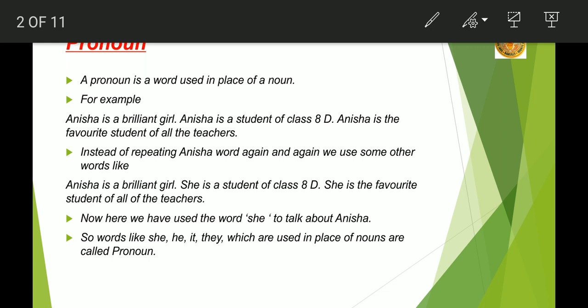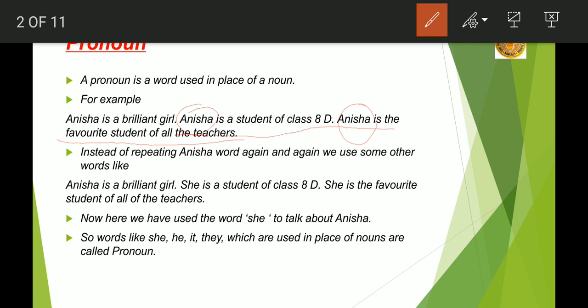Anisha is a brilliant girl. Anisha is a student of class 8th D. Anisha is the favorite student of all the teachers. So here I have used a word Anisha two times. So instead of using this word Anisha again and again, we can use some other words.